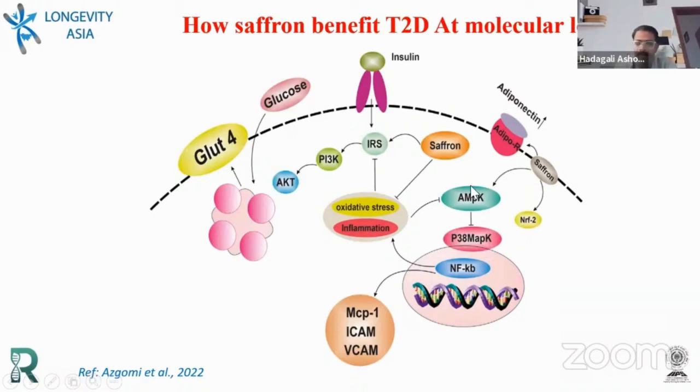People have also tried certain animal studies. They have shown that natural ingredients like saffron have the ability to increase the uptake of glucose through several mechanisms, and they are able to sensitize the tissue to insulin so that glucose uptake is more and the glucose level is reduced. Oxidative stress and inflammation are also reduced, so these interventions have multiple effects. Only thing is, it's not immediate like our regular medicines. We need to take them over a period of time, at least 3 months, and then we can definitely see these effects.